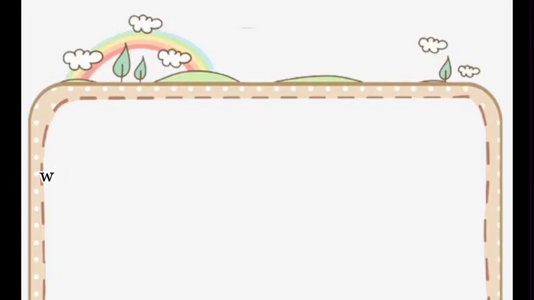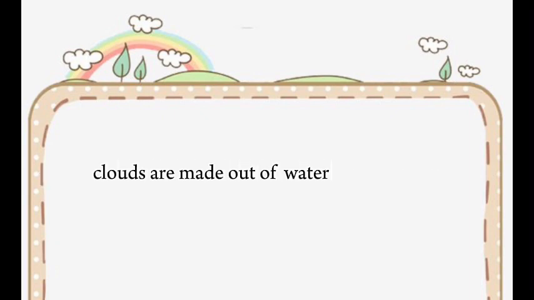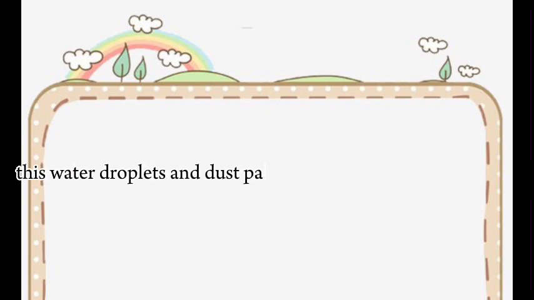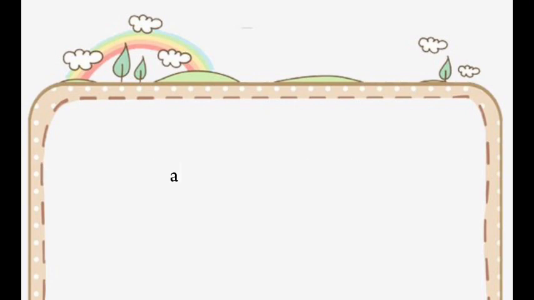Not only this, we have also learned about the formation of clouds. Clouds are made out of water vapors, which later turn into tiny water droplets, and the dust particles in the air. These water droplets and dust particles combine together and form a cloud.